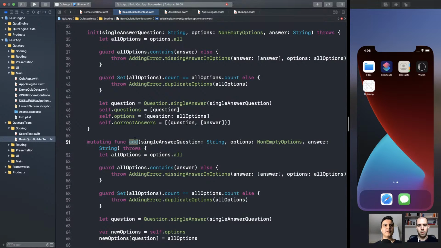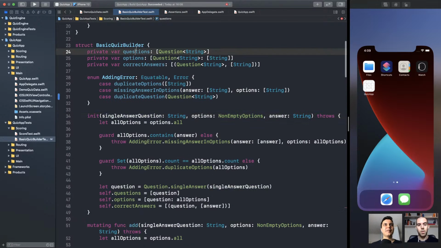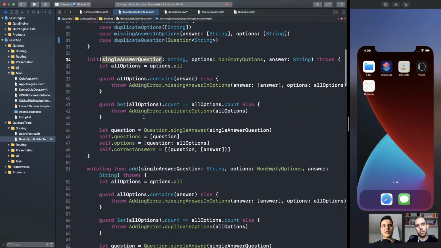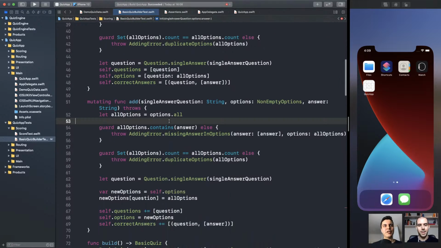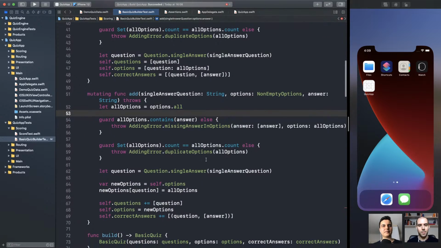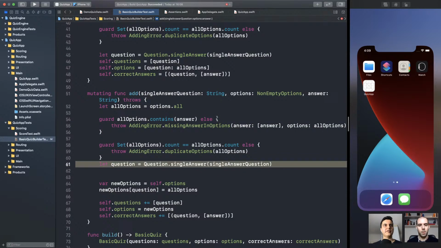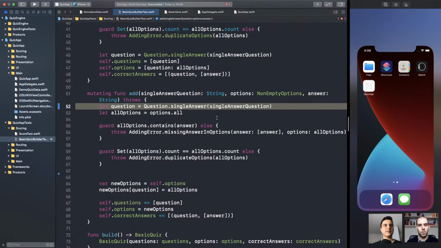When we are adding, we don't need to add it in the initializer because you initialize, you have only one question when you create this builder. So you cannot ever have two questions that are the same. Yeah. You have only one question. But when you are adding, they might be duplicate. So here, we can move this up.